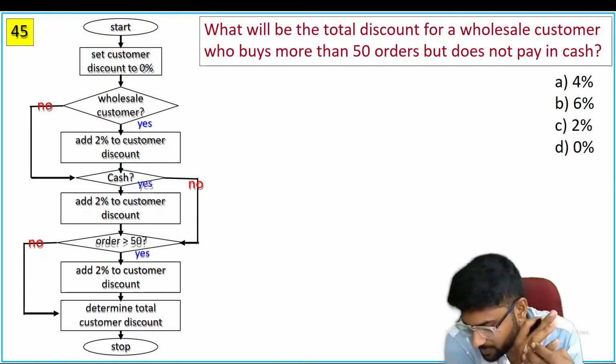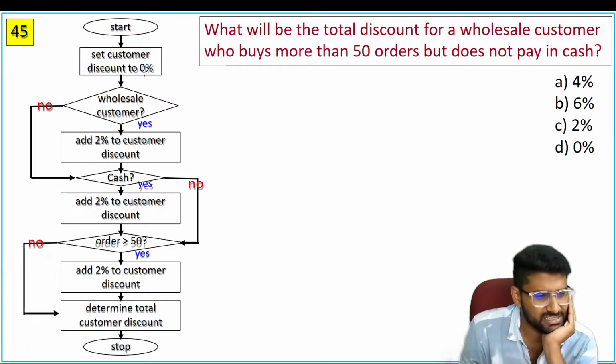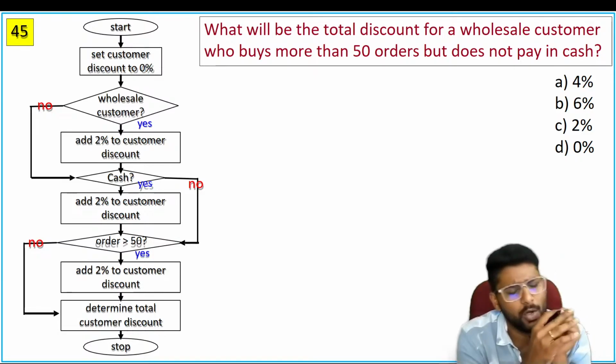Very good, Nana. Very good. Again, read the information carefully, guys. Here, the flow data says that start and set customer discount is 0%. Wholesale customer. If it is a no, directly shifted into the cash. If it is a yes, again you will get 2% discount. So, try to understand the whole flow chart.